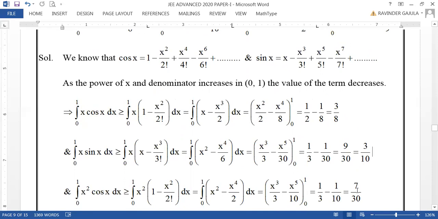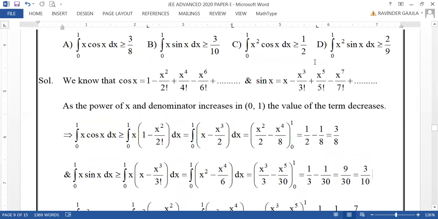Why? Because 7 by 14 only will be 1 by 2. So 7 by 30 will be smaller than 1 by 2. But here it is greater than or equal to 1 by 2. Hence C is not correct. Greater than or equal to 1 by 2 we can't say.